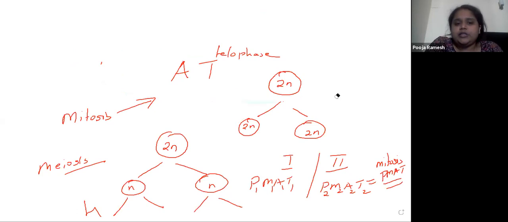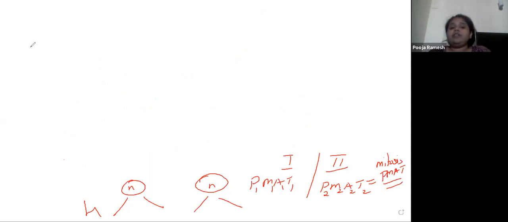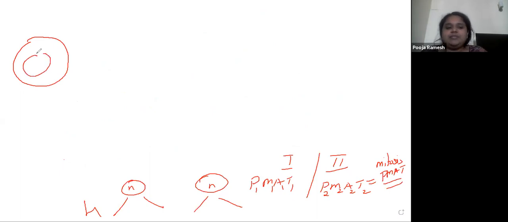First, we'll start with mitosis, and then we will go into the slides. When the cell has not yet entered the G1 phase, and once it enters the G1 phase, the genetic material is going to be in the form of chromatin.